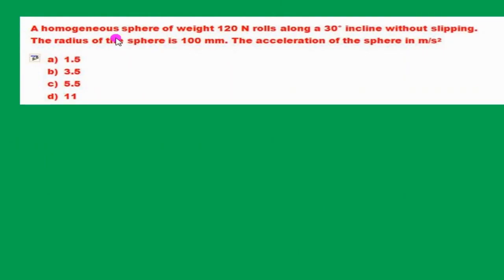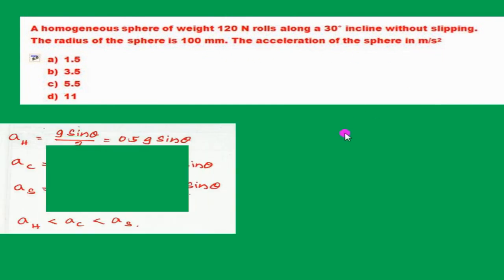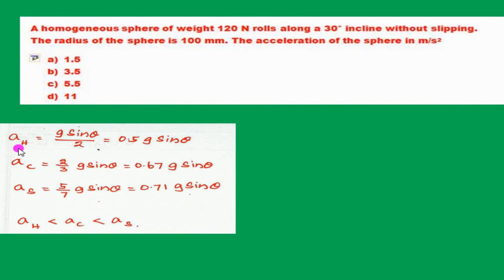The next question. A homogeneous sphere of weight 120 Newton rolls along a 30 degree incline without slipping. The radius of the sphere is 100 mm. Find the acceleration of the sphere in meter per second square. This is the summary of the formula of the acceleration of hoop, cylinder and sphere.